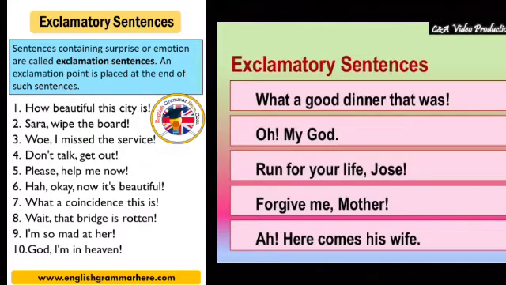Here we are expressing our wonder. So it becomes an exclamatory sentence. Hooray! We have won the match. Here we are expressing our joy of winning the match. So this also becomes an exclamatory sentence.